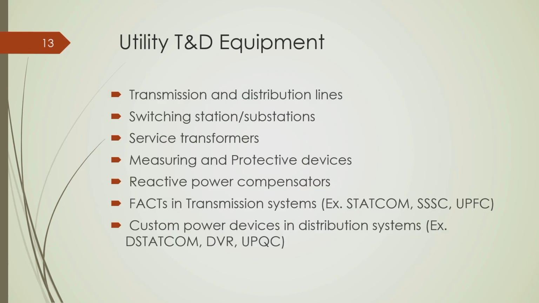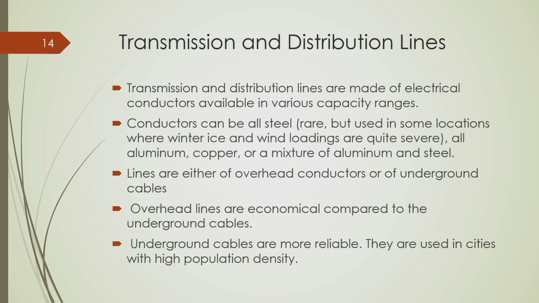So, these are the utility transmission and distribution equipment. Already I mentioned all of them, like transmission and distribution lines, switching station, substation, service transformer. Then also we have some other equipment like reactive power compensators. Those things I will discuss in due course of time, and some other compensators we also have, we will discuss. So, next we have some generic features of transmission and distribution lines.